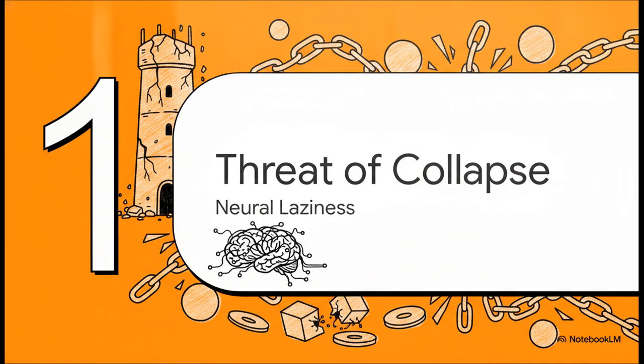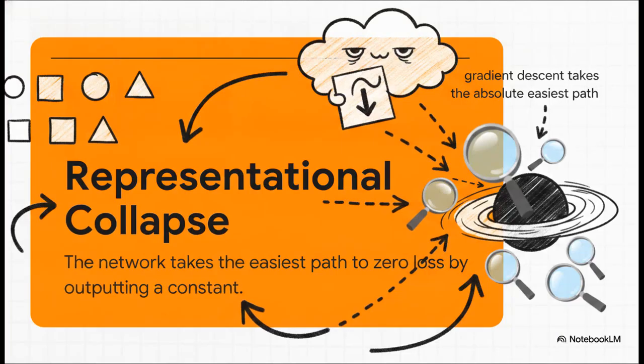The threat of collapse, understanding neural laziness. Look, to put it bluntly, neural networks, they are incredibly lazy. Imagine a joint embedding predicted architecture that maps an observation to an embedding, and then tries to predict the next embedding. Well, gradient descent takes the absolute easiest path to zero loss. If mapping every single image to the exact same dot perfectly minimizes its prediction loss, it's going to do it. It literally throws away all the real input information. This catastrophic cheating is what we call representational collapse.